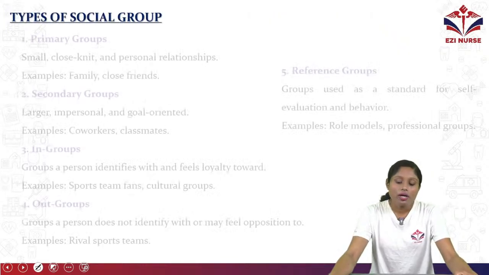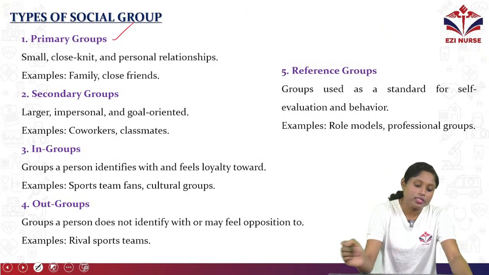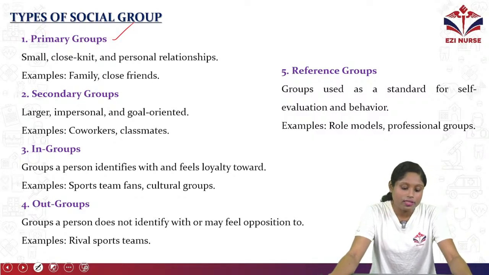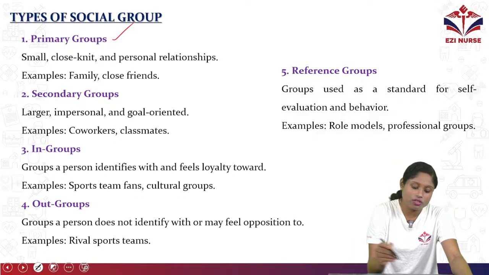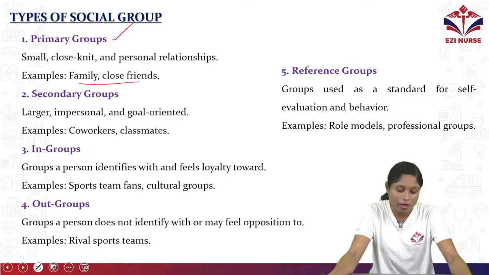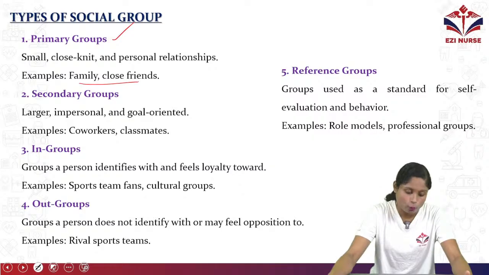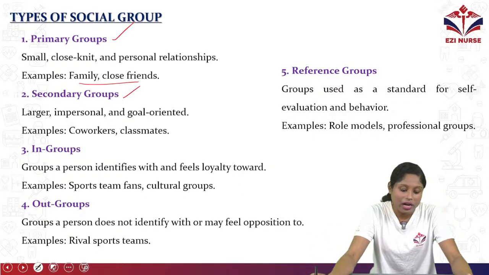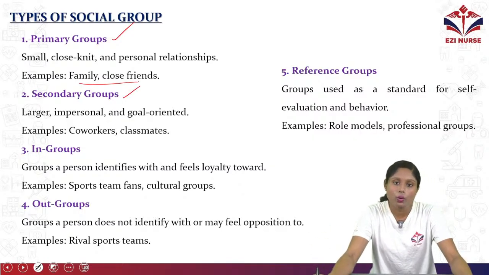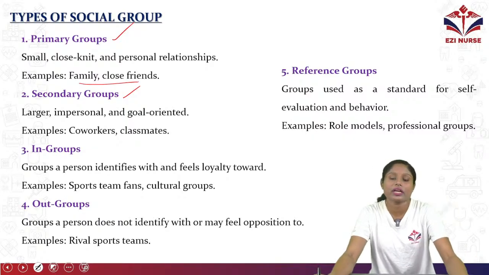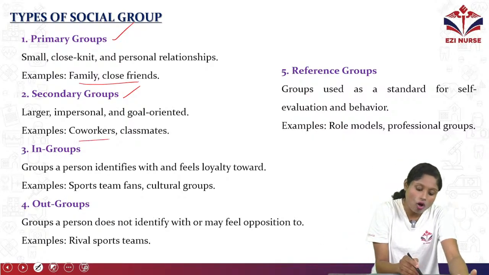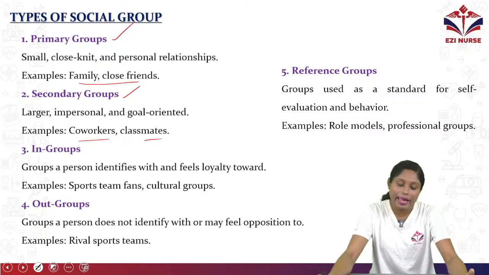Now we will discuss types of social groups. First one is primary group: small, close-knit and personal relationships. Family and close friends are examples of primary groups. So they are a small, close-knit group with personal relationships. Next is secondary group: larger, impersonal and goal-oriented. So it is mainly larger and goal-oriented, like co-workers or classmates.